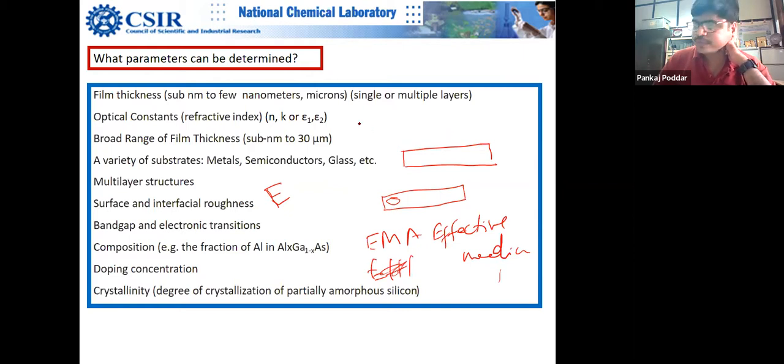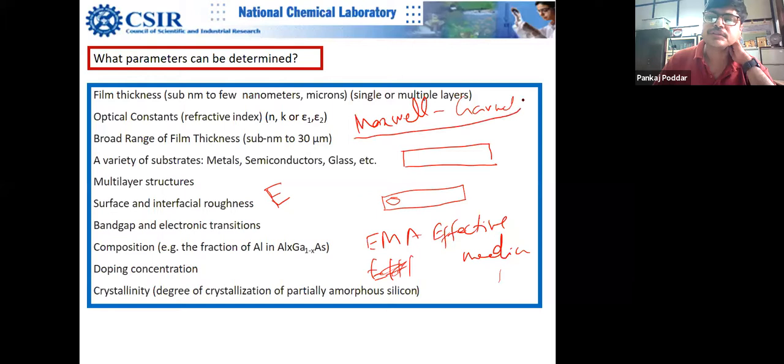One of the popular ones is the Maxwell Garnett model, and there is also a reverse Maxwell Garnett. Maxwell Garnett was a mathematician in the early 20th century, and his father was a colleague of Maxwell, the physicist who gave those four classical equations of electrodynamics.